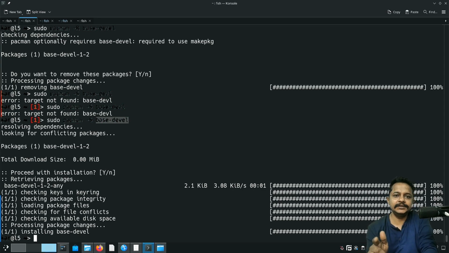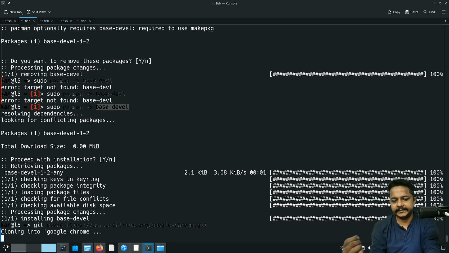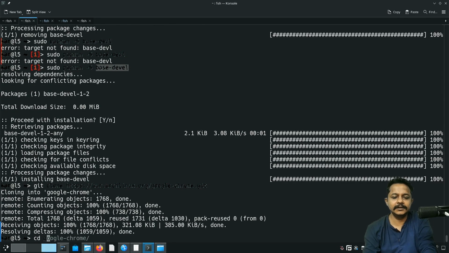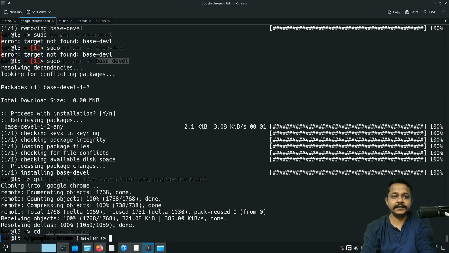Before I continue installing PARU, let's check whether we can successfully install Google Chrome from AUR or not. To make that happen, let's clone the Git repository. It will download the Git repository, which may take a while. cd google-chrome. By the way, Google Chrome and Chromium are not the same. Google Chrome has those binary blobs. You or me, nobody knows what's in their binary blob, but Google Chrome works much better than Chromium.